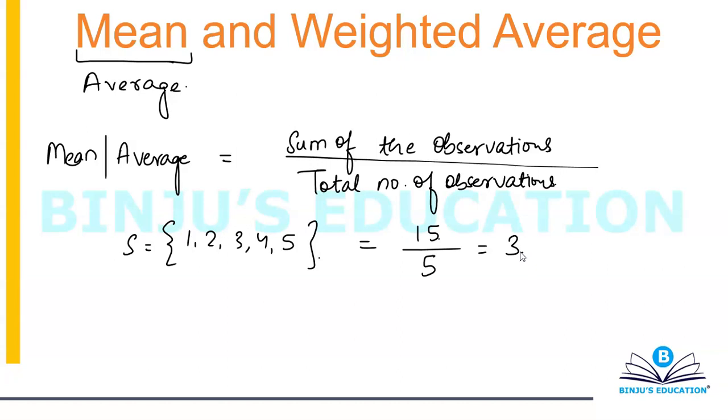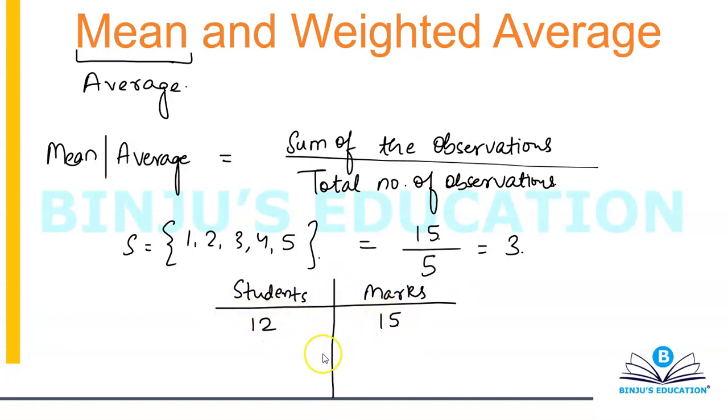You can be asked mean in different forms also. For example, they can give you the information in the form of a table. So let's suppose this is students and marks. So 12, 15, 10, 17, 8, 19.